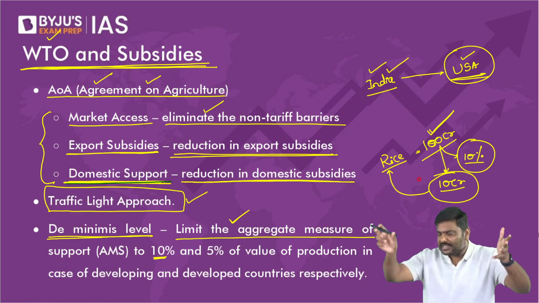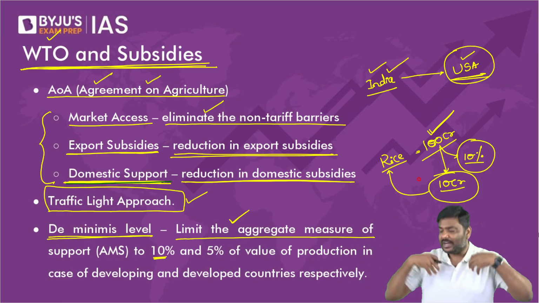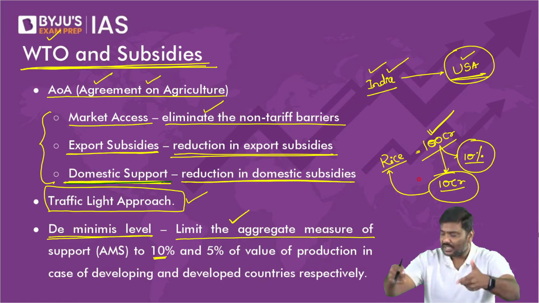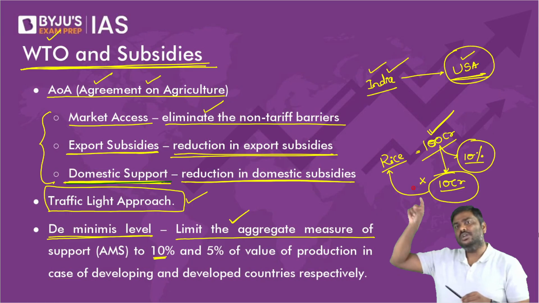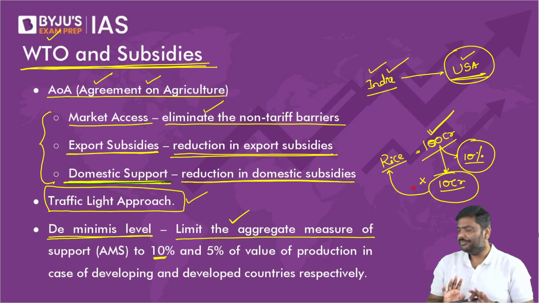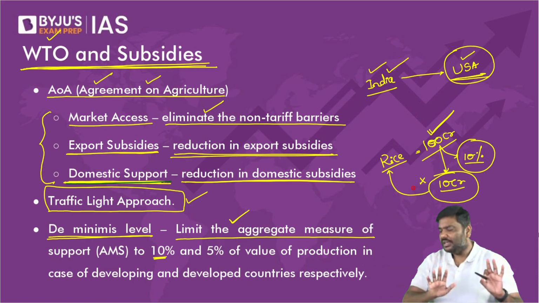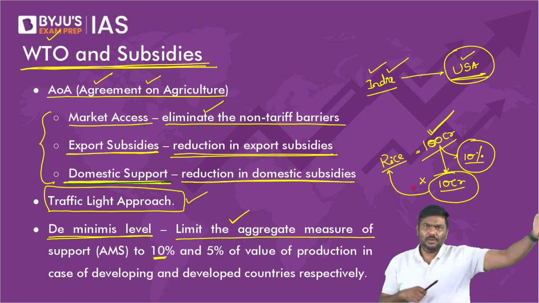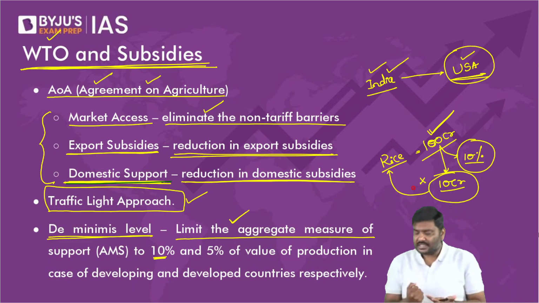So in a year, if your value of production is 100 crore, India has a maximum value de minimis level of 10%, then the amount of subsidy that government of India should provide for the cultivation of rice should be not more than 10 crore. Anybody has a difficulty in this? Simple calculations. If your value of cultivation is 100, India is a developing country, 10% of it will become 10 crore. So the amount of trade distorting subsidies that are provided by Government of India for the cultivation of rice this year should not cross more than 10 crore rupees. This is basically the model. This is the idea of a de minimis level.